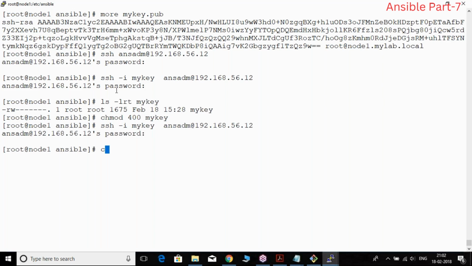So let us do one thing: scp, we'll try to copy my file properly. Which file do we need to copy? mykey.pub. Where do you have to copy?